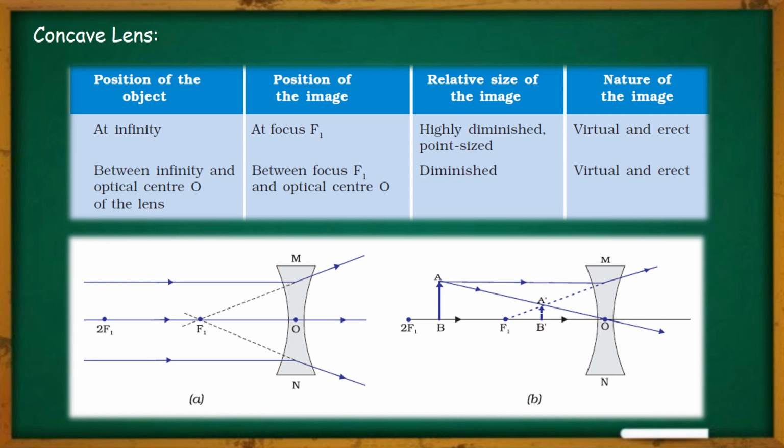So in case of a concave lens, in both of the cases, a virtual and erect image will be created, and in the first case the size of the image will be highly diminished, and in the second case the size of the image will be diminished.